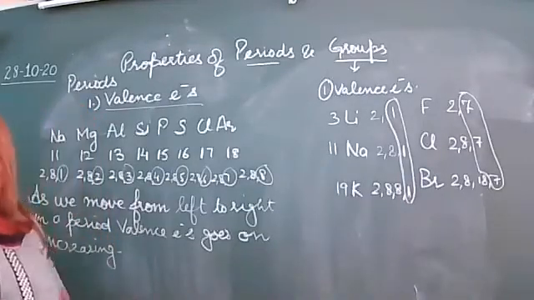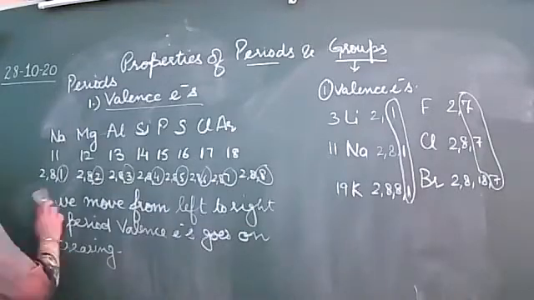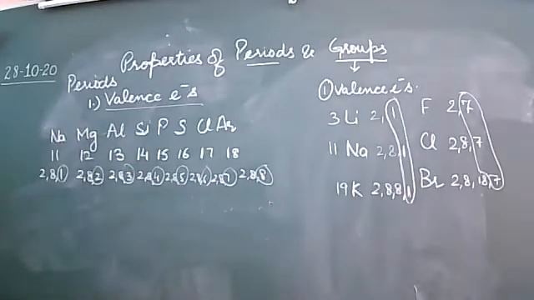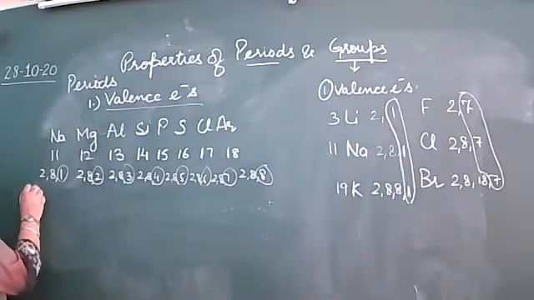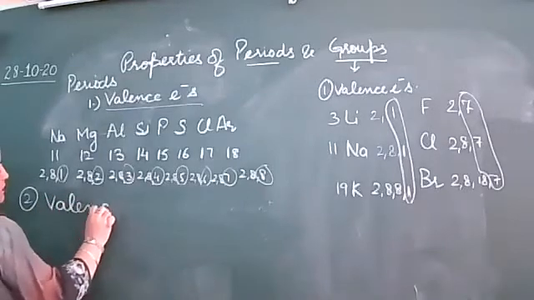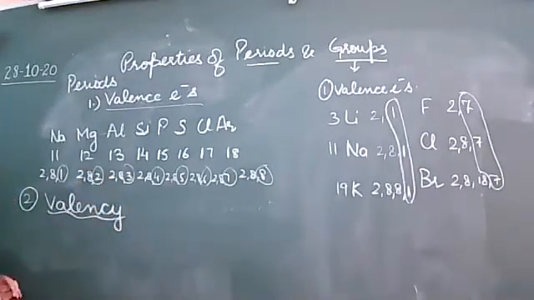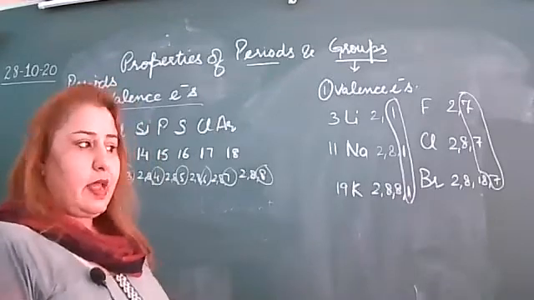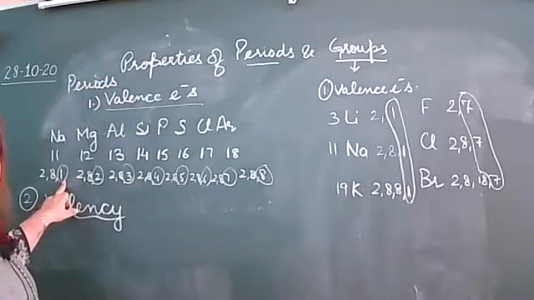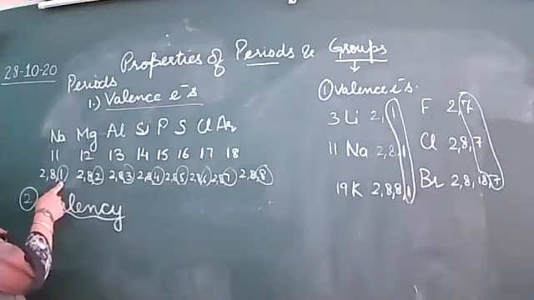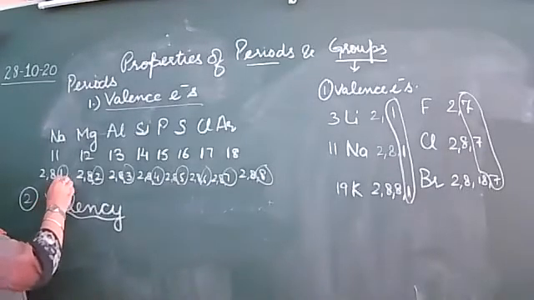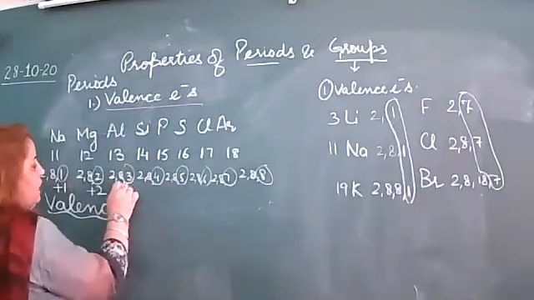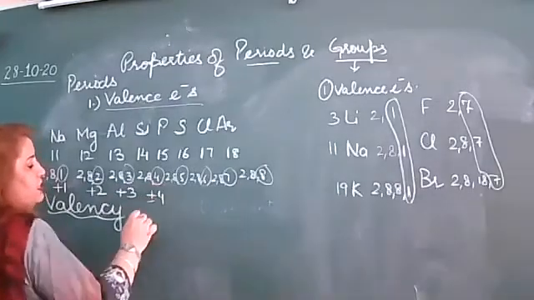Right? Now the second point we are going to discuss is valency. First characteristic was valence electron. Second, I am discussing valency. What is the meaning of valency? That is the combining capacity of an element. That means the valence electrons in the outermost shell. So you can see what the valency is here in this case. Plus 1, it can lose its 1 electron. Plus 2, it can lose 2, plus 3, plus minus 4.